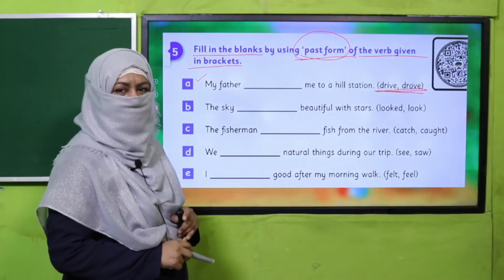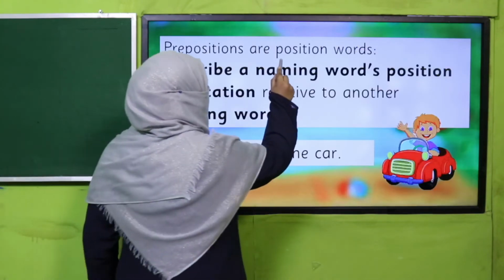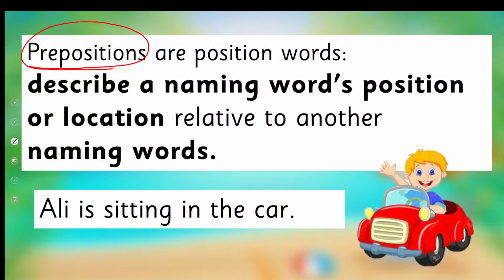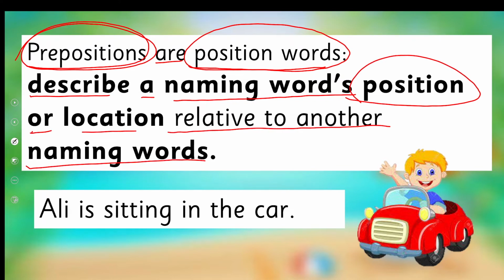Yes, my dear children, are you done with it? Good job. Now the second thing we were going to discuss is preposition. What is a preposition? Prepositions are position words. They describe a naming word's position or location relative to another naming word. For example, look at this. Ali is sitting in the car. Right? Now, Ali is a naming word, car is a naming word. So, what is the position? Ali is in the car. Right? This is how we use prepositions.